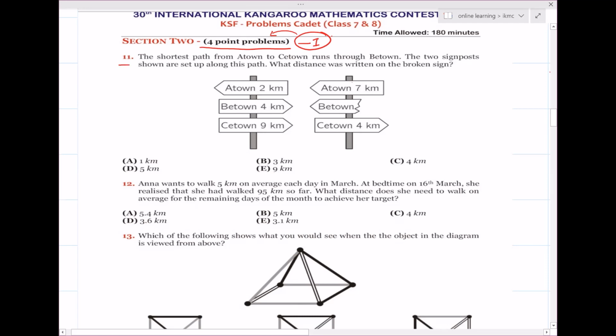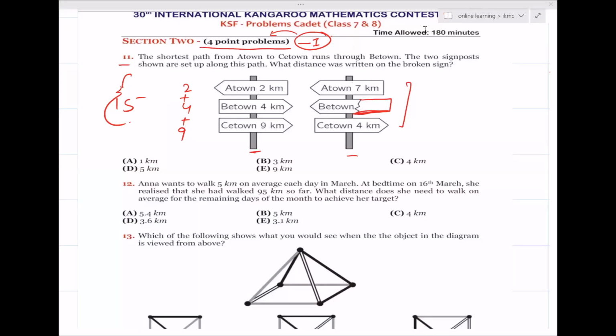Question number 11. The shortest path from town A to C runs through town B. The two signposts shown are set up along this path. What distance was written on the broken sign? Okay, so you can see two posts. In one post from A till C, the distance is 2 plus 4 plus 9, which is 15. And we are looking for the shortest distance. And this sign is broken. What will be the shortest distance? So it has to be less than 15 kilometers, right?